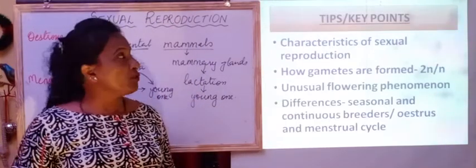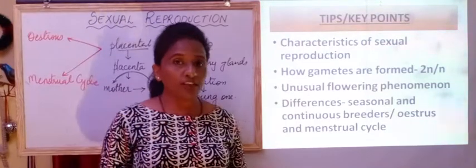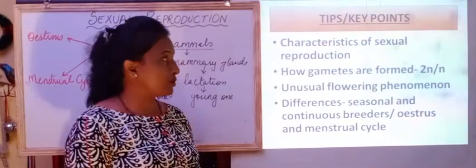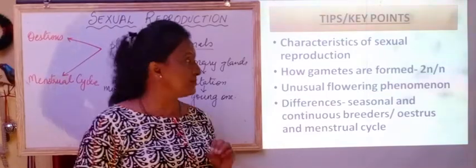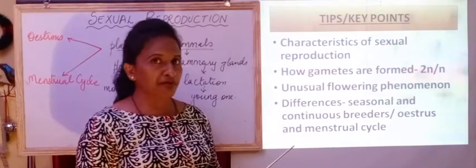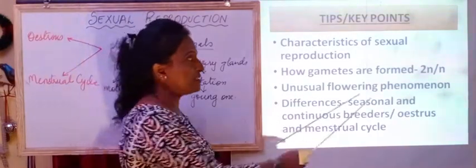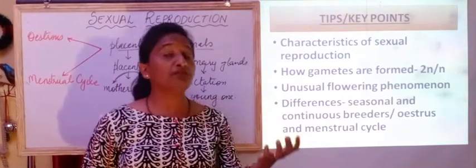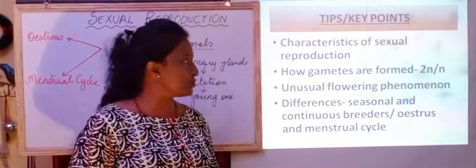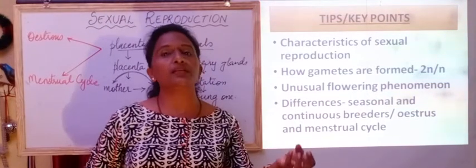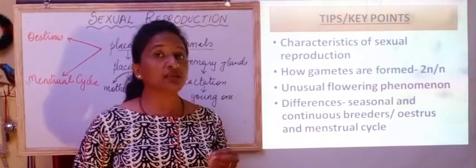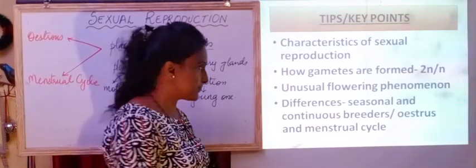So now we'll move on to the main key points or tips which you have to follow. We should remember the characteristics of sexual reproduction, how gametes are formed, that is through meiotic division, and which cells are haploid and which are diploid. Unusual flowering phenomena, for example Strobilanthes and bamboo species in plants.